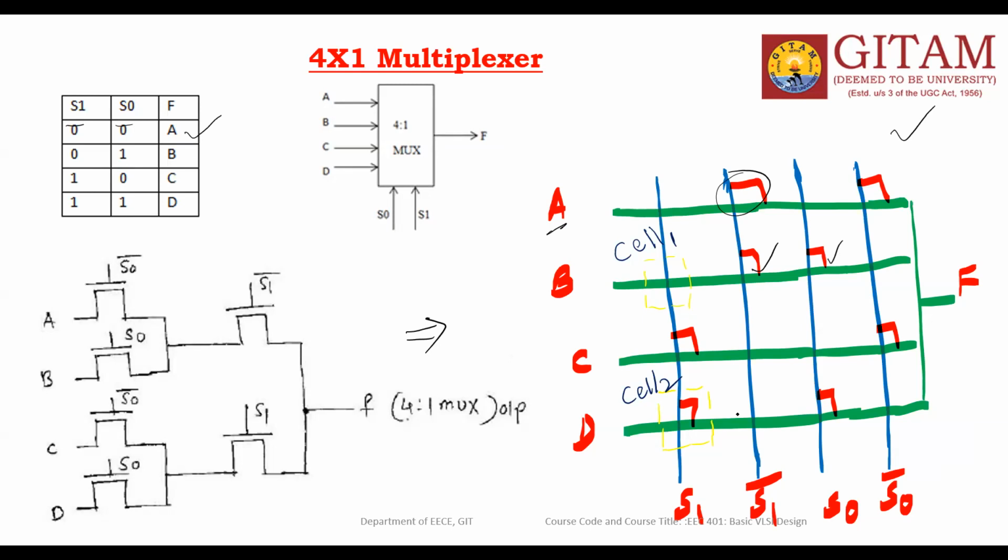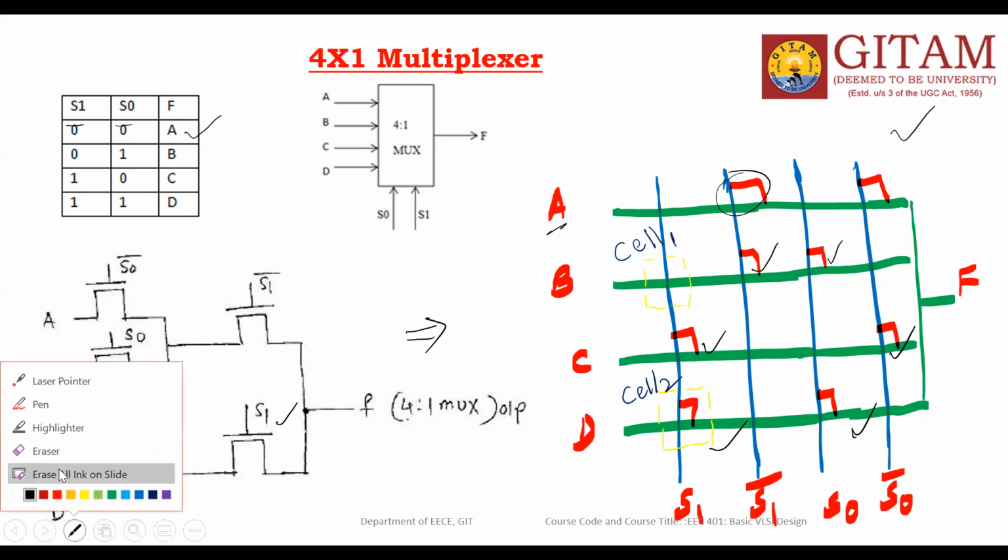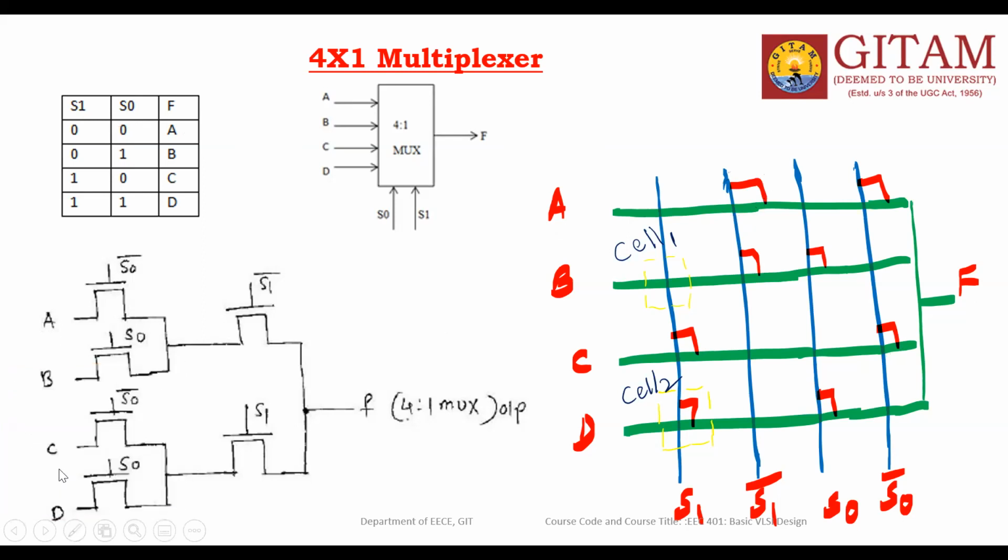And the third product term is C into S0 bar. This is the S0 bar. C into S0 bar into S1. Here is the S1. So this is one more product term. And D into S1 and S0. So 4 product terms. This is the simple stick diagram of the 4 into 1 multiplexer using pass transistor logic.